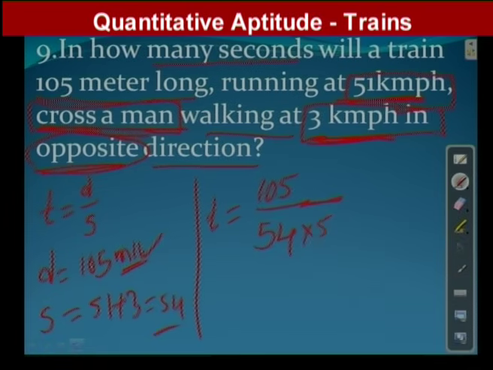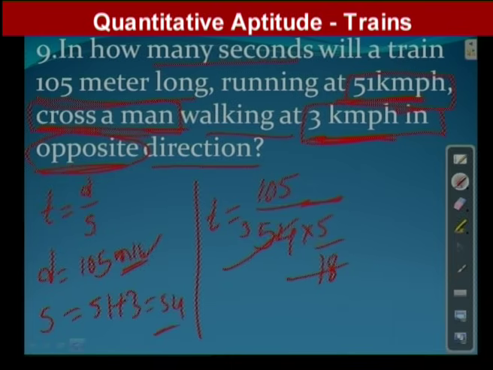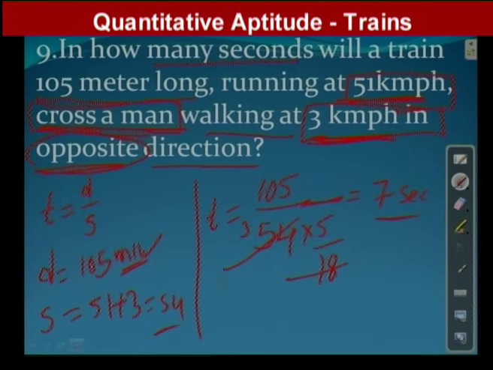We have to convert it into meters per second by multiplying with 5 by 18. So 18 ones are 18, 18 threes are 54. Here I am getting 3 into 5, 15. 15 ones are 15, 15 sevens are 105. So time is equal to how much am I getting? 7 seconds. This is also an important concept.